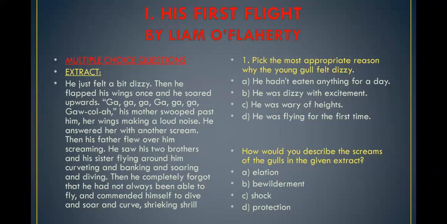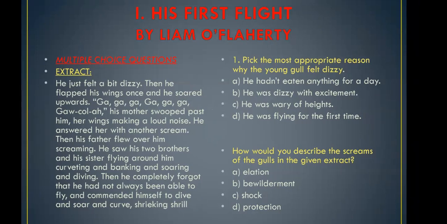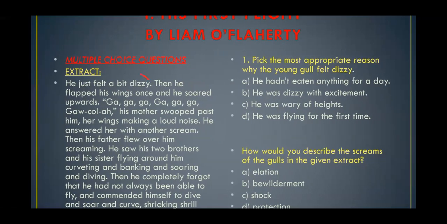So you can make out, this is the extract from that part where he had taken his first flight, and it was a natural thing for the birds to take the first flight, and every family member of his was enjoying that he had taken his first flight. What is the first question? Pick the most appropriate reason why the young gull felt dizzy. Why was he feeling dizzy? This is the question. So why was he feeling a little bit dizzy?